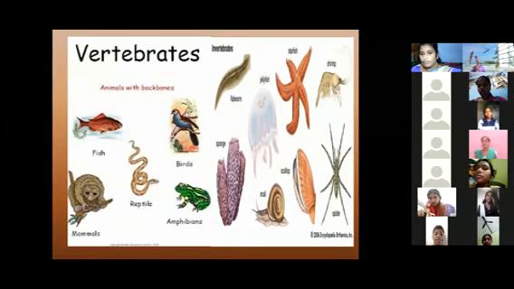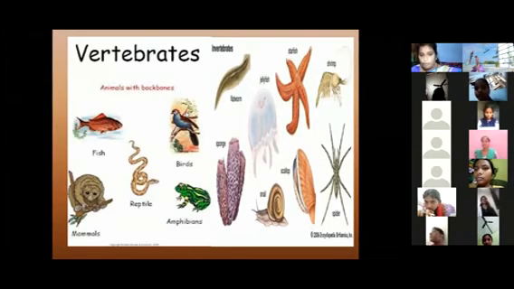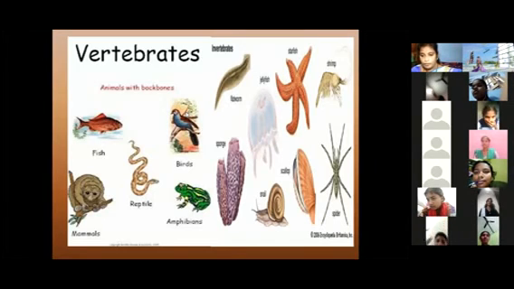Vertebrates and invertebrates. See, vertebrates, for example, fish, birds, reptiles, that means snakes, mammals, amphibians. These are all vertebrates. They have a backbone. Flatworm, sponges, snail, jellyfish, starfish, spiders, these are invertebrates. They do not have a backbone. Okay. Shall I move to the next slide, ma?